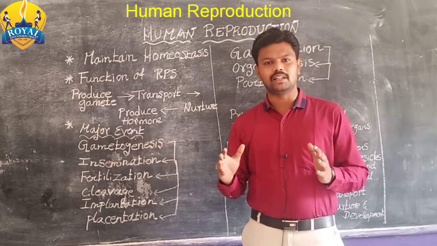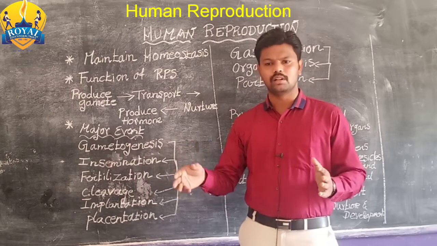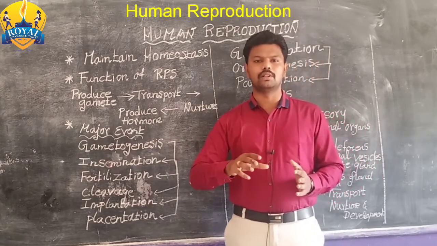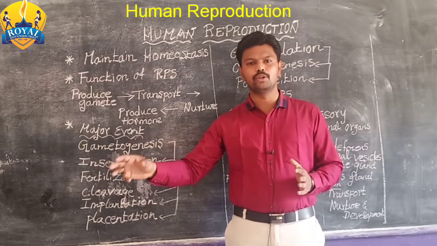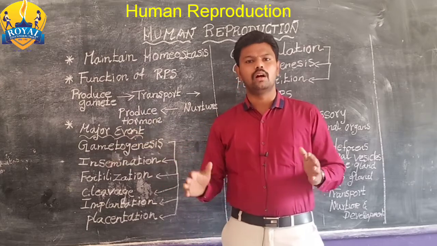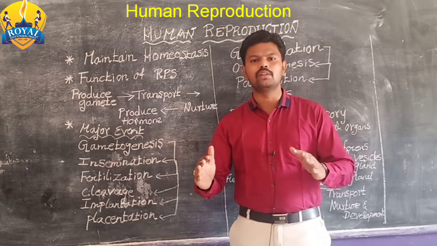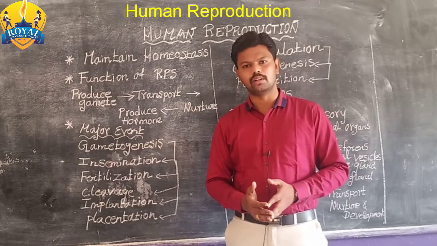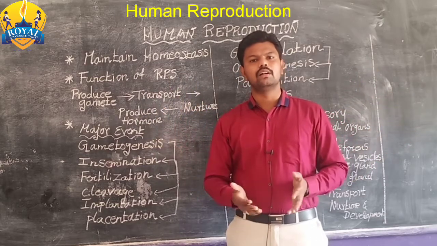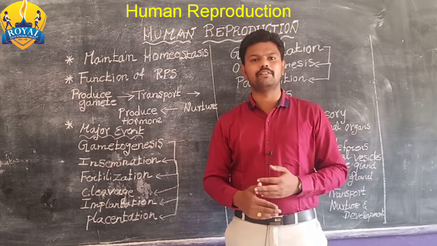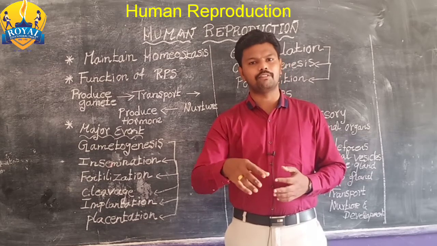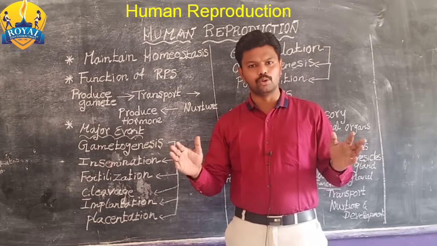At the end of cleavage, the single zygote has developed into a multi-cell blastocyst. Now the blastocyst has to be transferred from the fallopian tube to the uterine wall, the wall of the uterus. Do you know what the uterus is? A pouch-like structure present inside the female reproductive tract, helpful for the development of the fetus, is called the uterus.